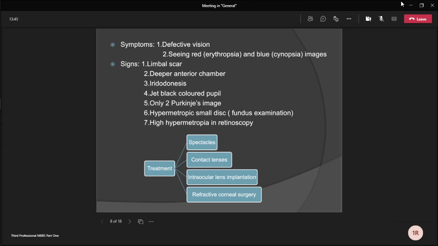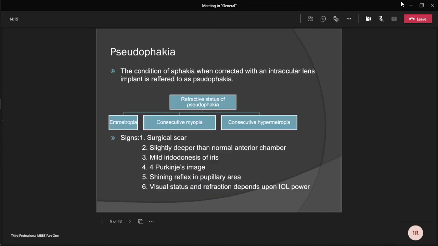and aphakic patients also. Intraocular lens implantation is the best available method of correcting the aphakia. It may be primary intraocular lens implantation or secondary intraocular lens implantation. Primary is ideally done after cataract surgery, and secondary is done in already aphakic patients. And refractive surgery, like LASIK, is sometimes done.